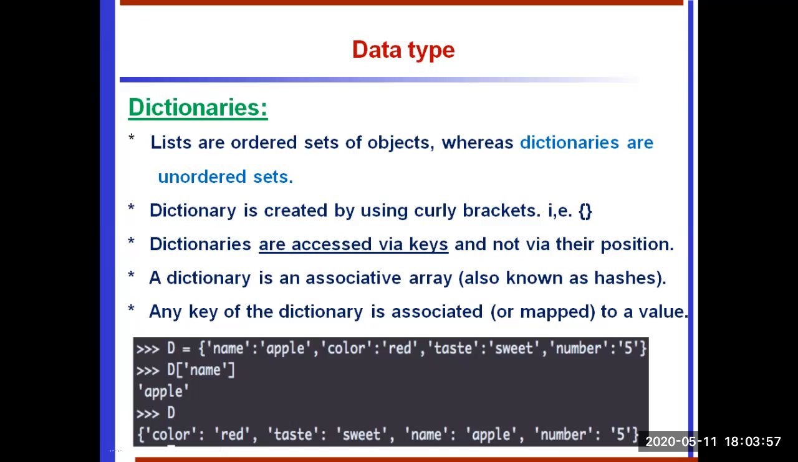So we created a dictionary. Suppose I want to display something. D of name is going to display the value apple. So like that we create a dictionary. Based on the key, we access the value.